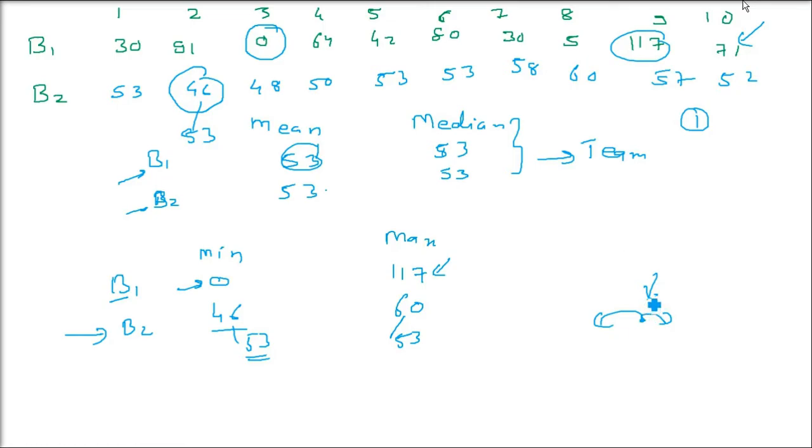For batsman 2, it is not the case. All the scoring he did is quite close to one another. I hope you got the problem. And what is the solution? The solution is, let us measure the dispersion. So we have a solution for this. It is the measure of dispersion.